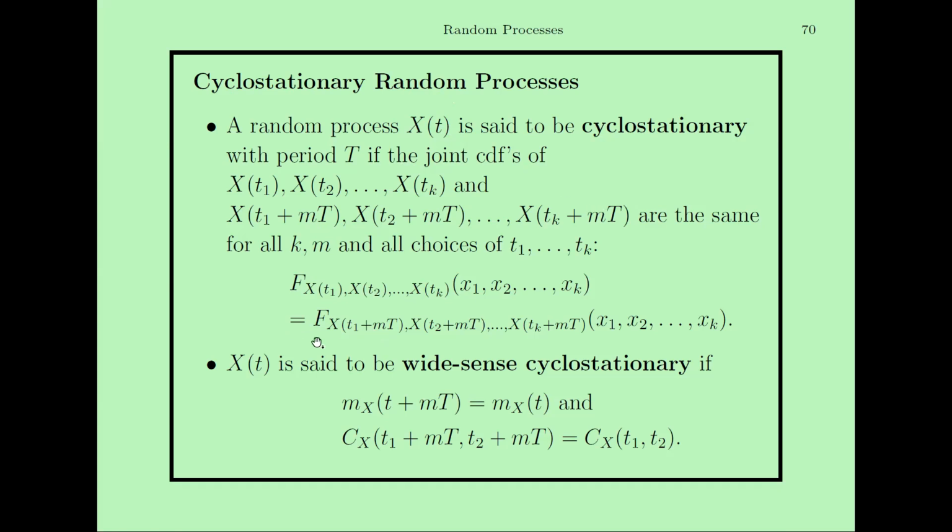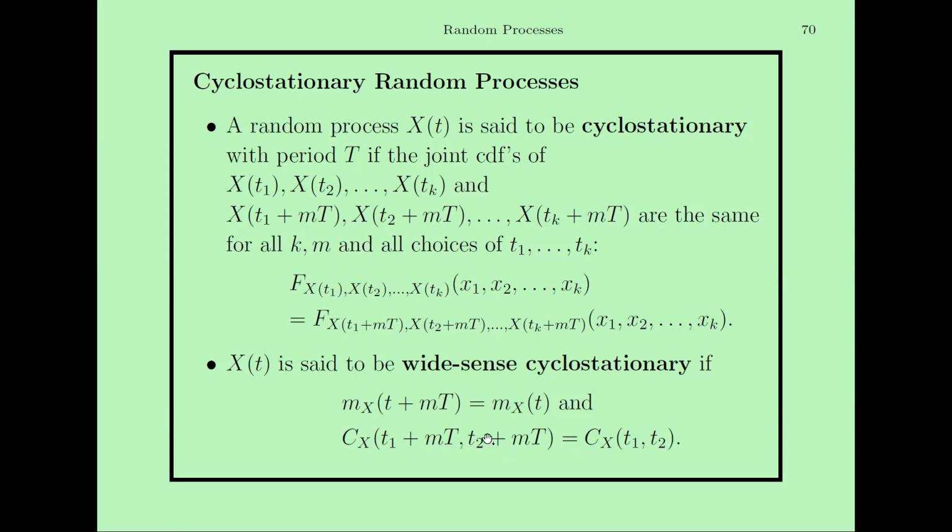Another special form of cyclostationarity is the wide-sense cyclostationary process. So X(t) is said to be wide-sense cyclostationary if the mean of this random process with this time shift, m(t + mT), is equal to the mean of the random process at time t, and the autocovariance C(t1 + mT, t2 + mT) is equal to the autocovariance C(t1, t2).